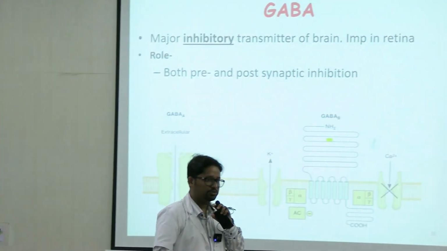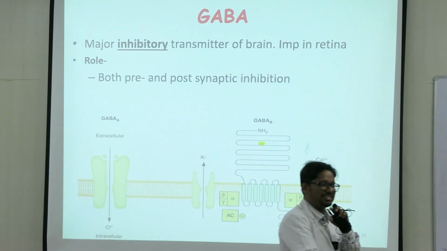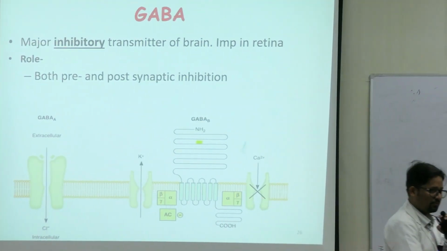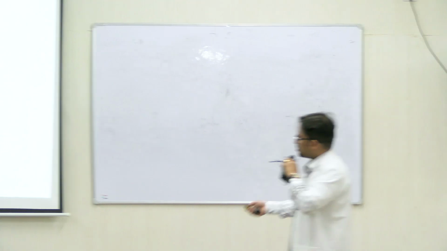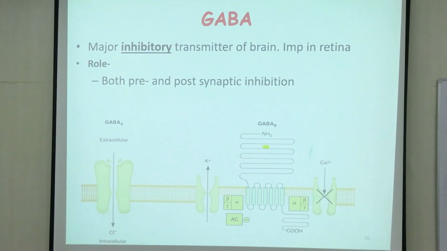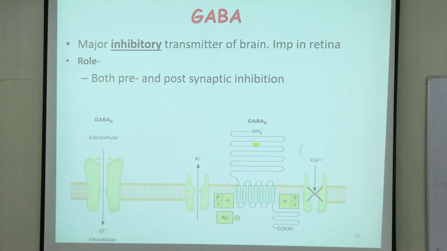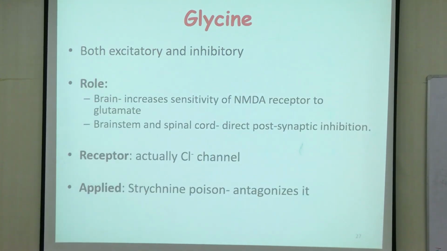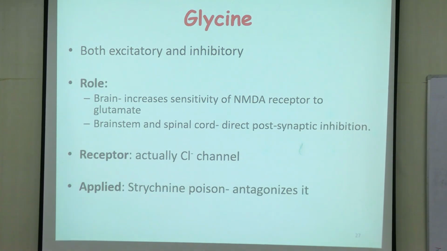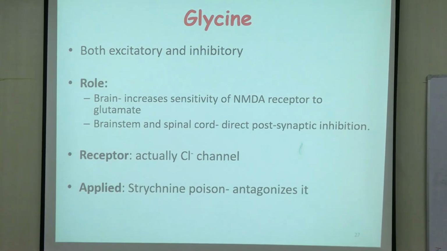GABA, gamma aminobutyric acid. This is a majorly inhibitory transmitter. So most of the inhibition in the brain happens through this particular transmitter. Glycine is both excitatory and inhibitory, right?